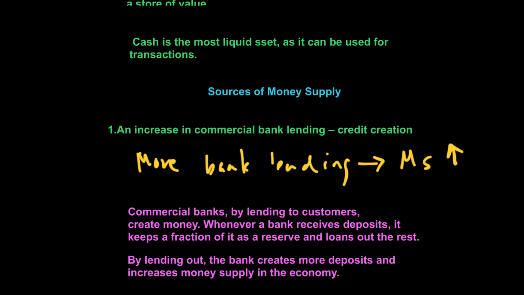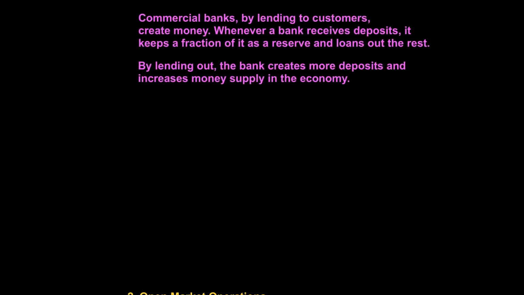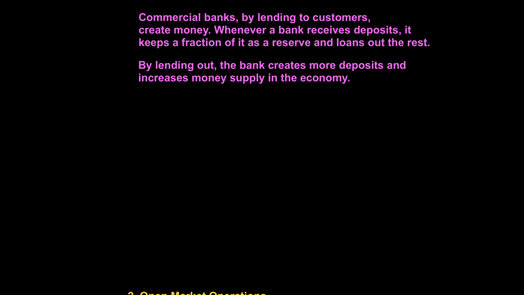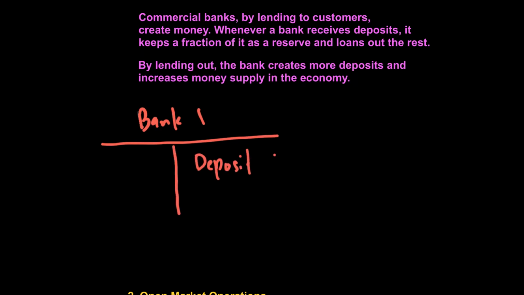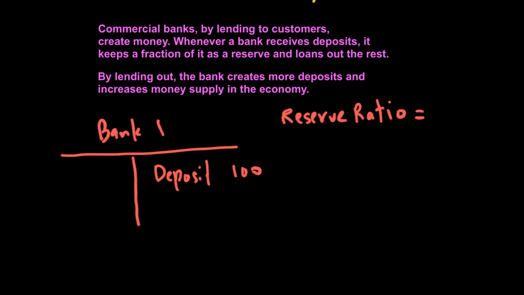So I'm going to show this through an example. Okay, let's do an example. Let's say we have bank number 1, and let's say bank number 1 receives a deposit of 100, and let's say right now our reserve ratio, which is a ratio set by the government or central bank, which tells us how much of the money central banks are requiring banks to retain, is 10%.